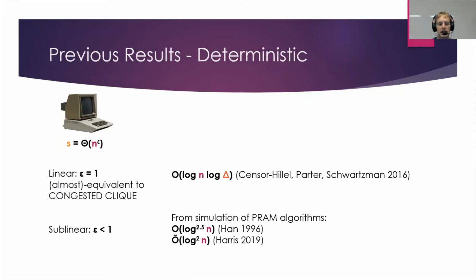But really, PRAM is quite a bit more restrictive than low space MPC. So these don't really exploit the useful properties of MPC. And that's why here we wanted to explore whether MPC is more powerful for de-randomization than previous parallel computation models.